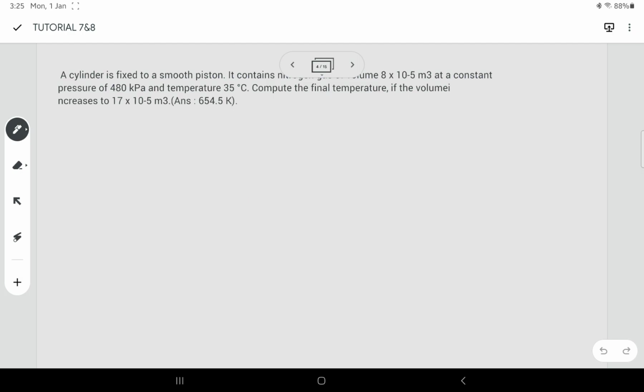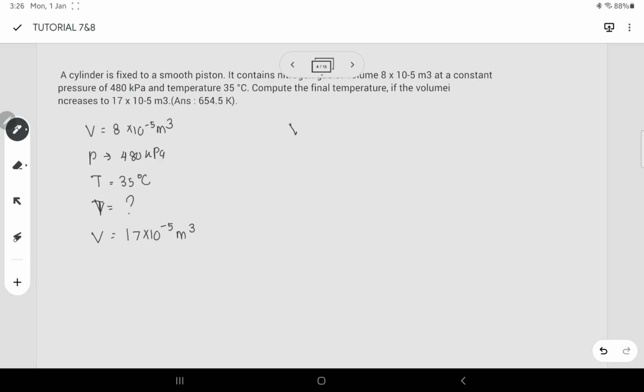Okay. So, volume dia adalah 8 darab 10 kuasa negatif 5. And then, pressure dia adalah constant dekat 480 kilopascal. And temperature dia adalah 35 degree Celsius. Okay. So, kita nak cari berapa final temperature. Kita nak cari temperature final. And volume dia adalah 17 darab 10 kuasa negatif 5 meter kuasa 3.